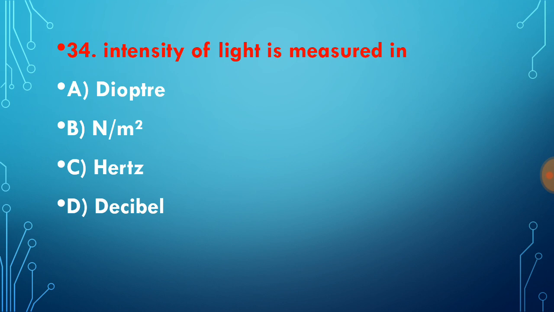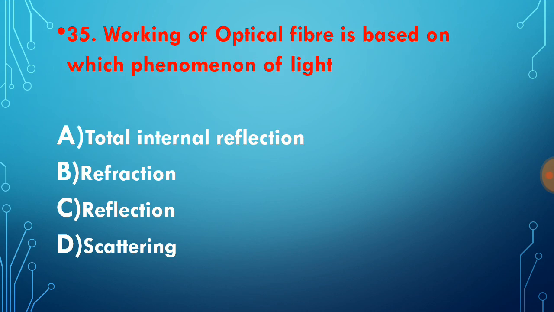The intensity of light is measured in dioptre, Newton per meter square, hertz and decibel. The dioptre is the unit of power, Newton per meter square is the unit of pressure, hertz is the unit of frequency, and decibel is the unit of intensity. So decibel is the correct choice. Question number 35. Working of optical fiber is based on which phenomenon? The correct answer for this question is total internal reflection. Total internal reflection is the principle on which optical fiber works.